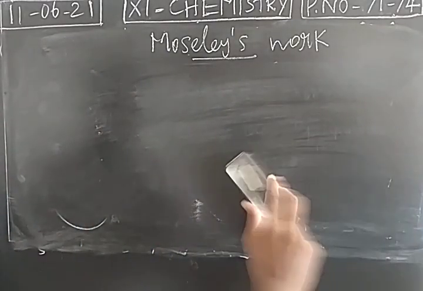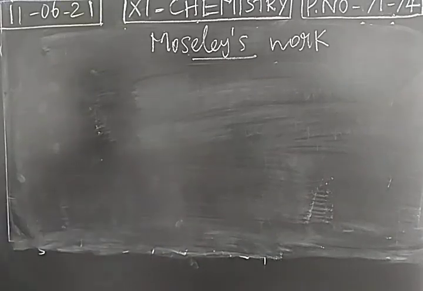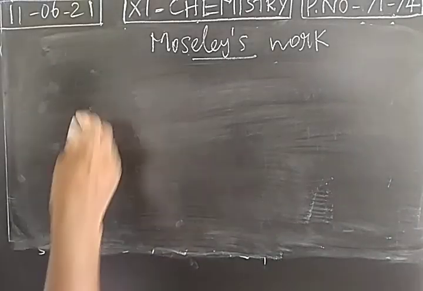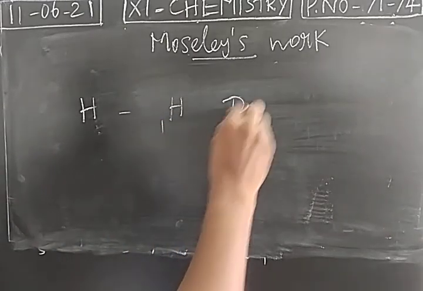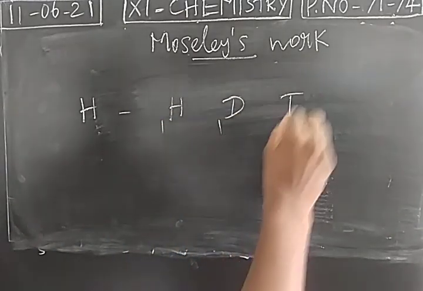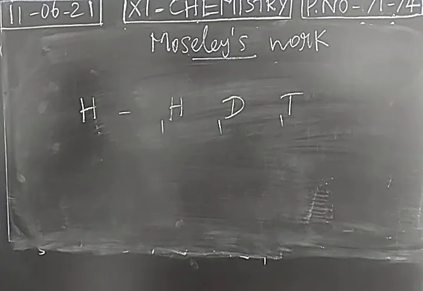Now the question is why we have to consider atomic number as a fundamental property. Take the hydrogen element. As I told, hydrogen exists in 3 isotopic forms: protium, deuterium, and tritium.